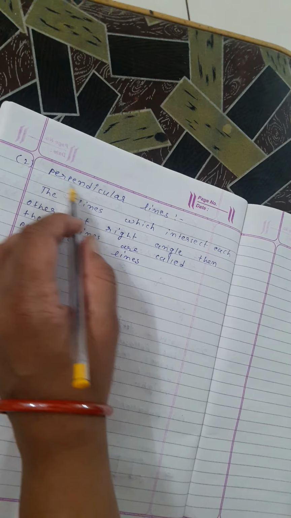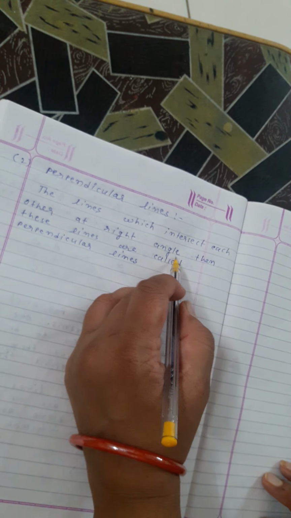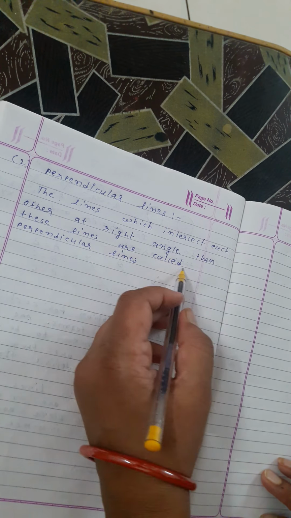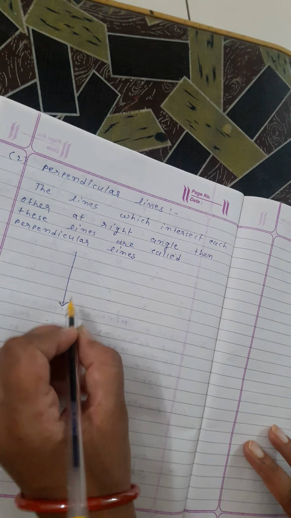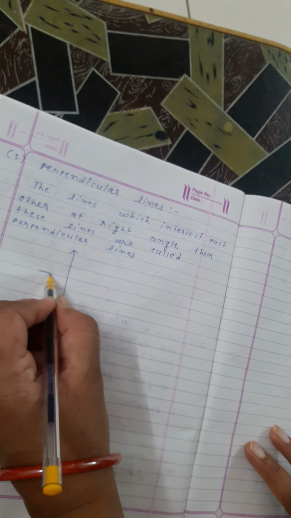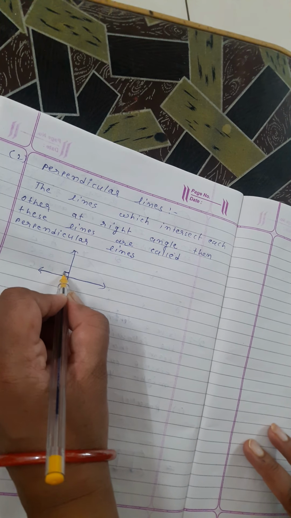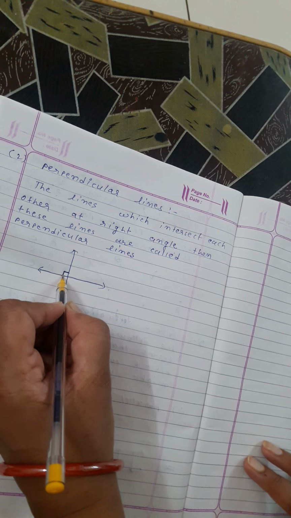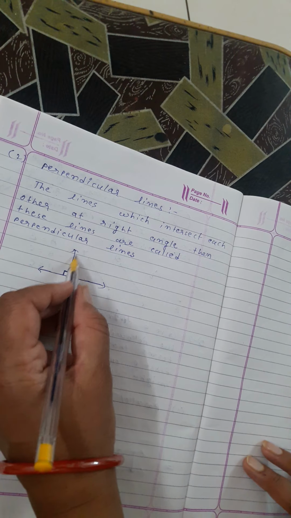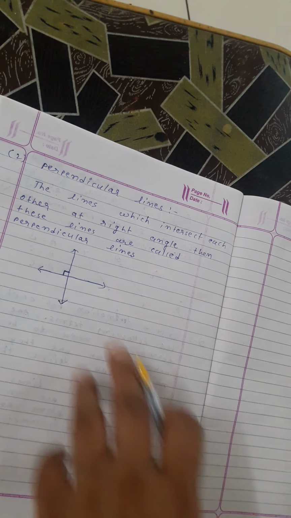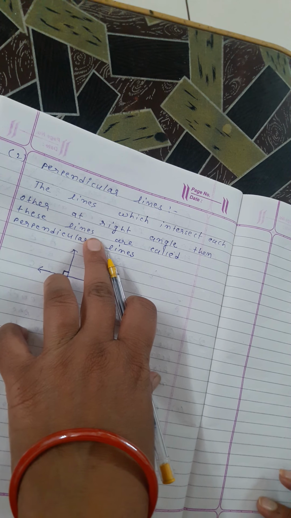Now the second is perpendicular lines. Lines which intersect each other at a right angle are called perpendicular lines. For example, here we have this line and this is another line. If they intersect each other at a right angle, these two lines are called perpendicular lines. Here, line is an undefined term.